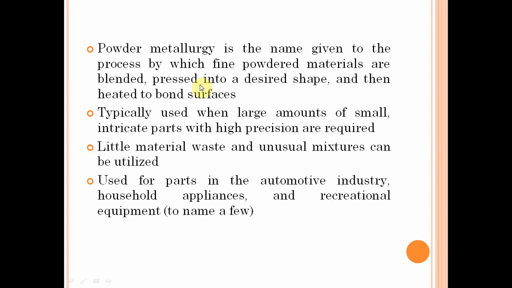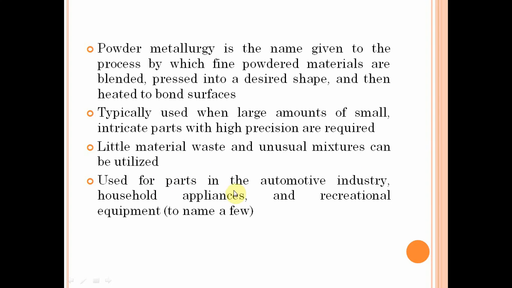After pressing, we get the desired shape and then heating to bond the surfaces. It is typically used when a large number of small intricate parts with high precision are required. Powder metallurgy can be used to manufacture intricate parts with highly accurate dimensions. There is little material waste and unusual mixtures can be utilized.